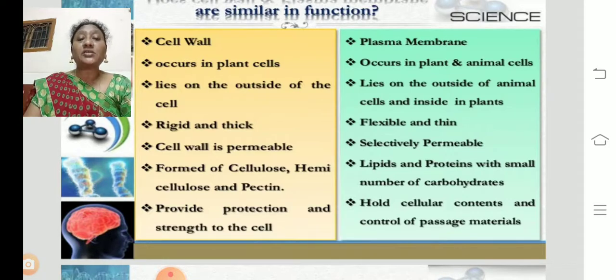In the next concept, we'll discuss different types of cell organelles. Hope you understood. See you in the next session.